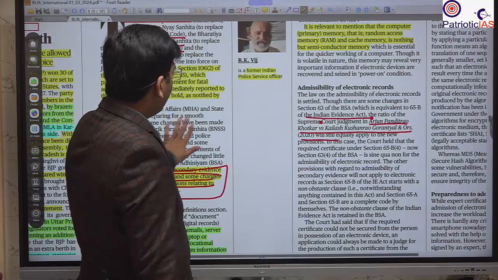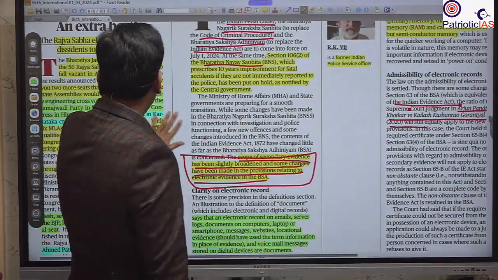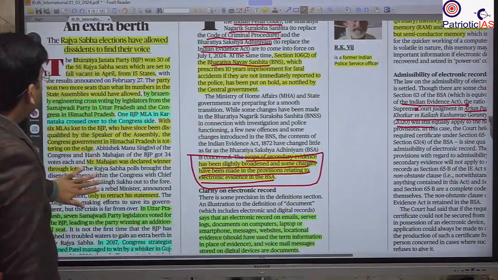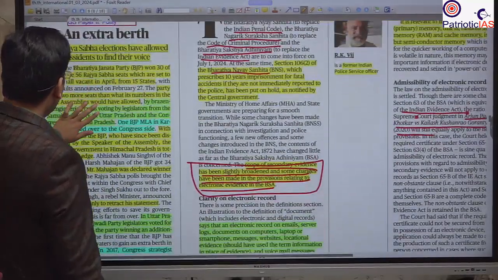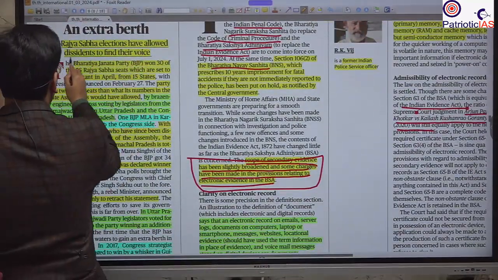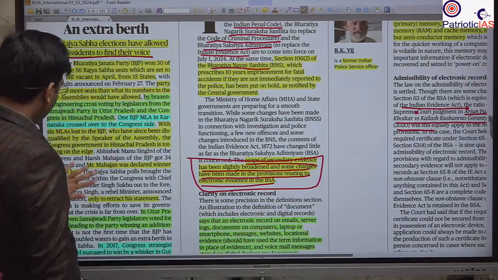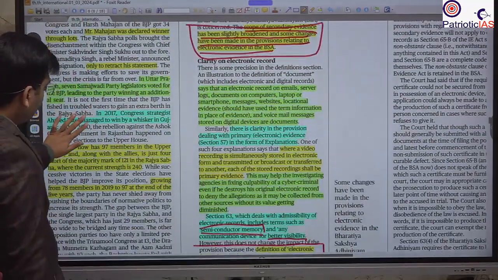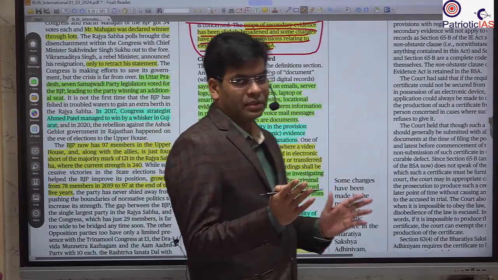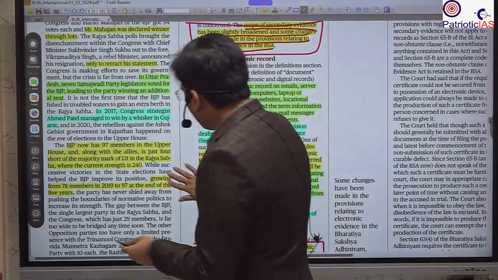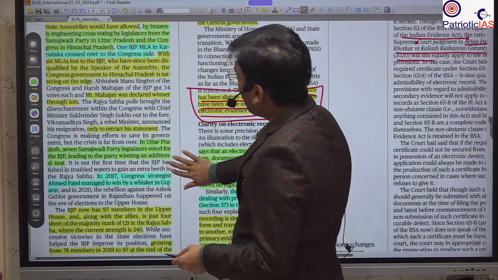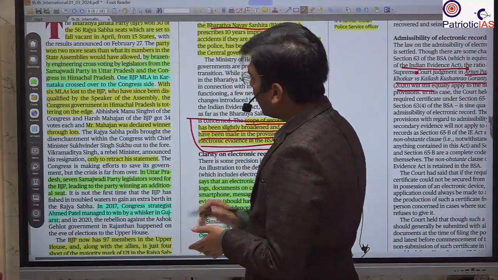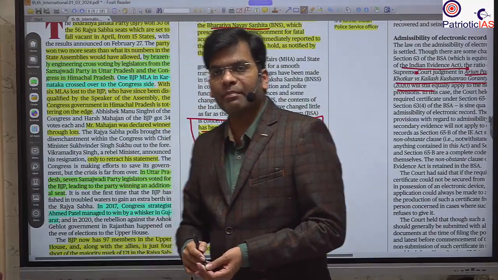So this is all about that. The next important news is with respect to what is going on with the Rajya Sabha election. Here it has been given that yes, Rajya Sabha elections have allowed dissidents to find their voice. Why is this so? Because, as per the Supreme Court judgment, there is one more article that is in detail.